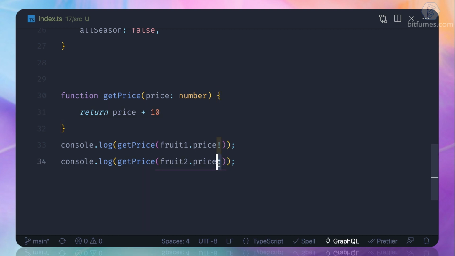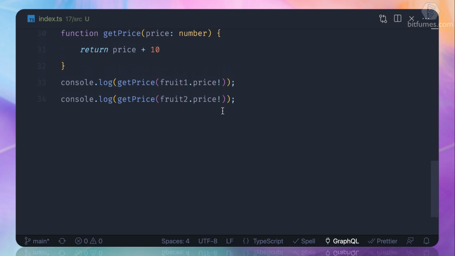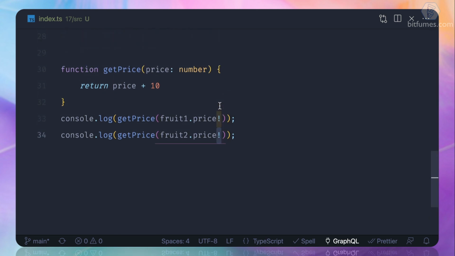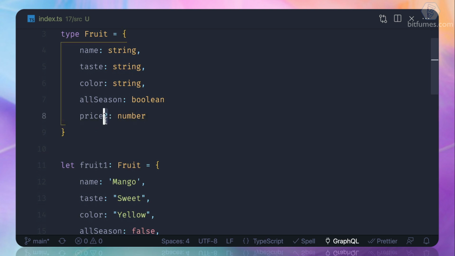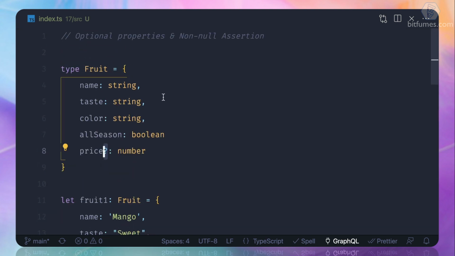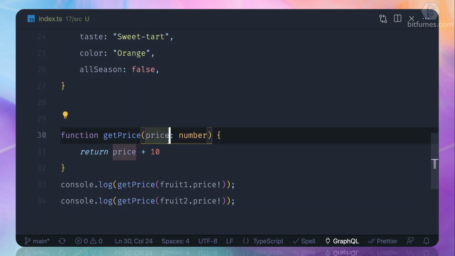You have to be very careful when using this exclamation mark when forcing a non-null assertion. This is the non-null assertion we are forcing. You need to care about that one thing, and second, you need to care about this when you are using an optional parameter. So it could be here, or it could be here also.